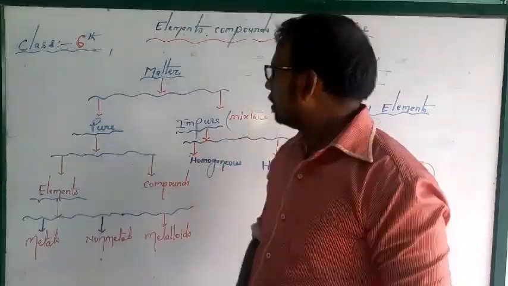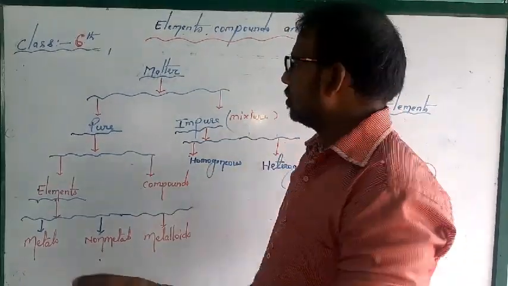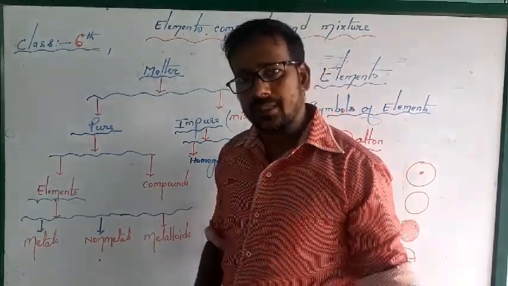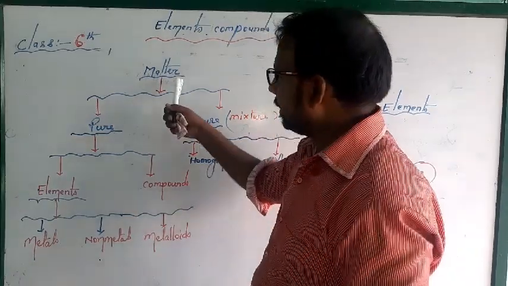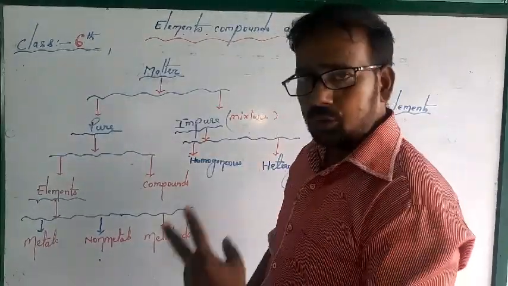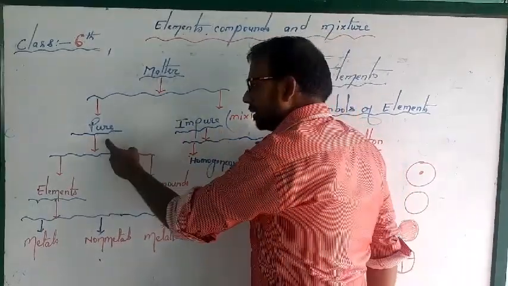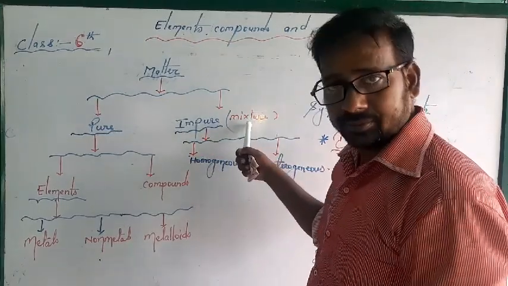First I want to make you understand what an element is. Matter is any substance which has mass and occupies space. We know that. And matter is further classified into two parts: pure substance and impure substance. Pure matter and impure matter. And impure matter is called a mixture.